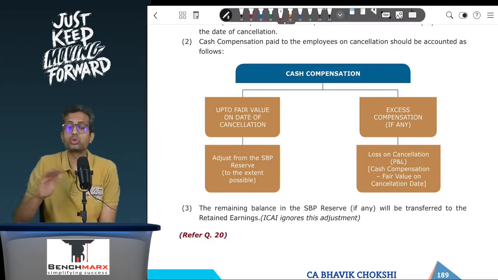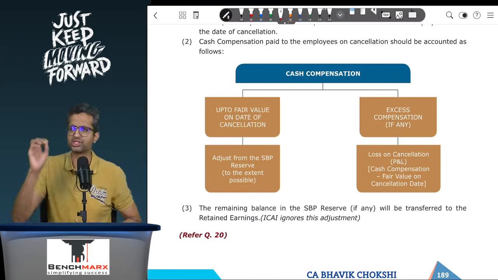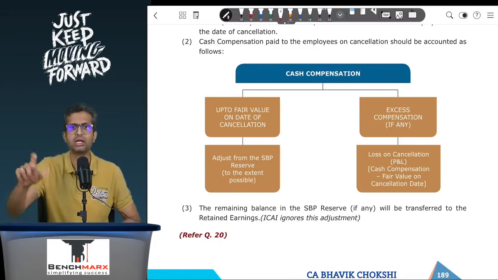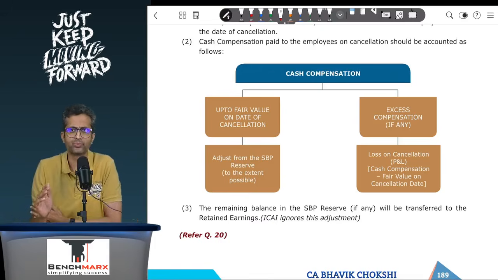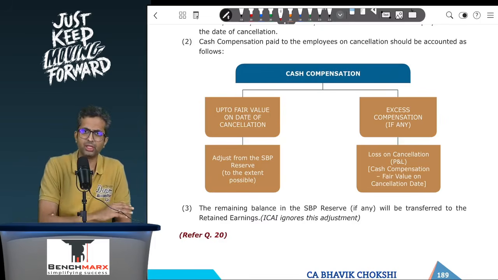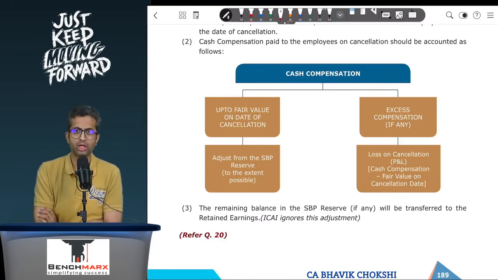Now, the Institute solutions end over here. They just give two things. They say, okay, cancellation is like acceleration of vesting, shortening of the vesting period, and in cancellation, the compensation that you are paying, you will compare that compensation with the fair value. To the extent of fair value, adjust from the SBP reserve, and the excess will go to the P&L.